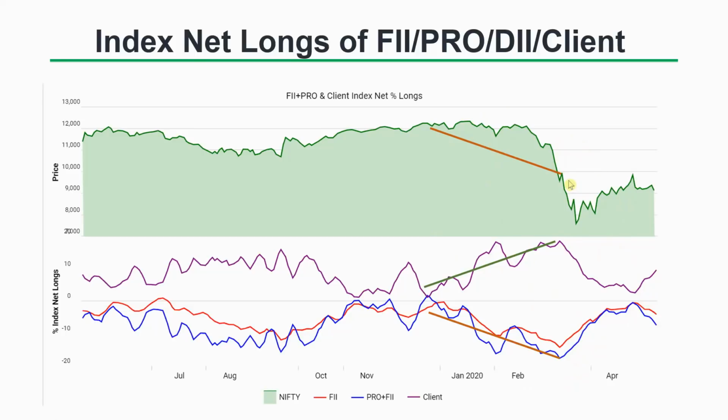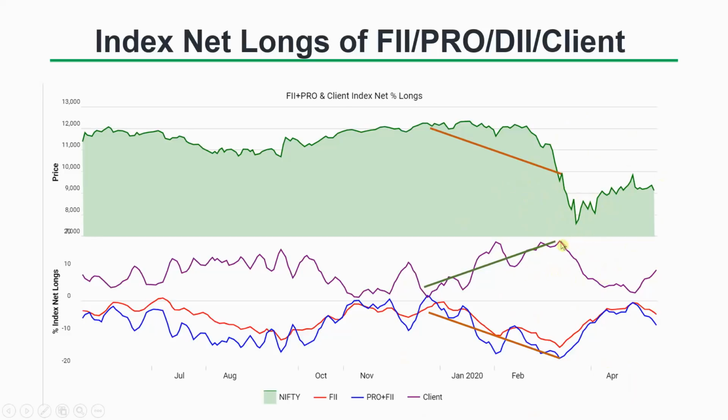And then there were also rumors that the government is going to come up with some stimulus. And then also there was a rumor that the RBI is going to announce some kind of monetary policy, like cutting interest rates, increasing the liquidity and so on, or announce a moratorium on the credit that banks have given. So there were a lot of rumors.